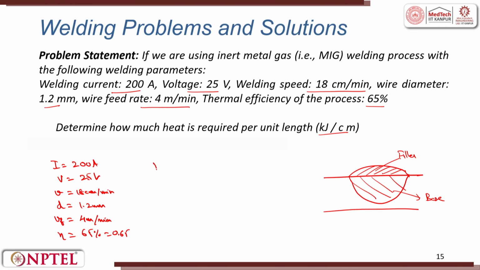Now, we know eta, that is heat input per unit length of weld, that is equal to energy reached per unit energy supplied.